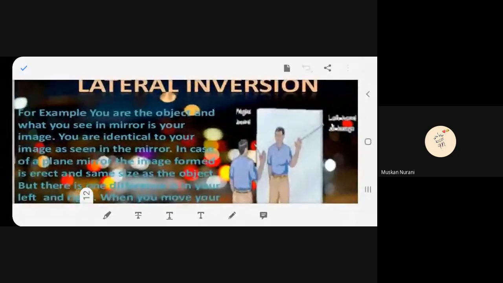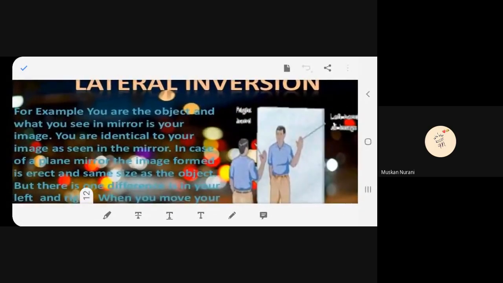For example, you are the object and what you see in the mirror is your image. You are identical to your image as seen in the mirror. In case of a plane mirror, the image formed is erect and the same size as the object.